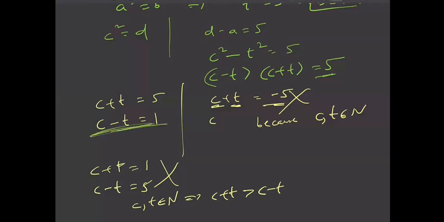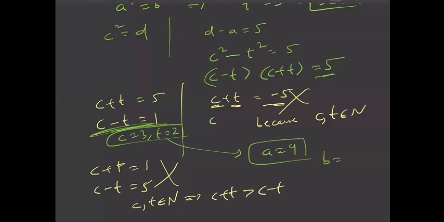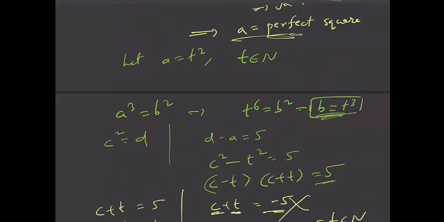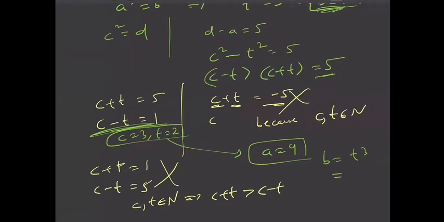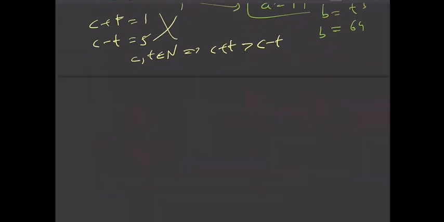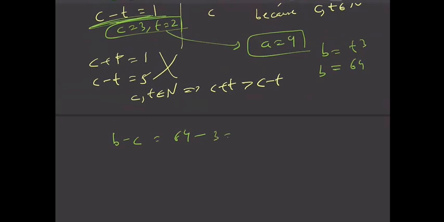So let us solve this. You can get c equal to 3 and t equal to 2. So t equal to 2 means a is t square, that is 4. And b is t cube, which is 64. So finally b minus c is 64 minus 3, which is 61.